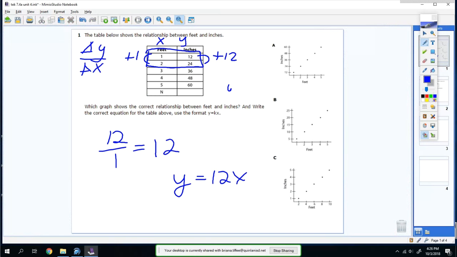That's it. That's the main idea of what we're doing today. And the equation, the graph matches the table. All right, go to the back.